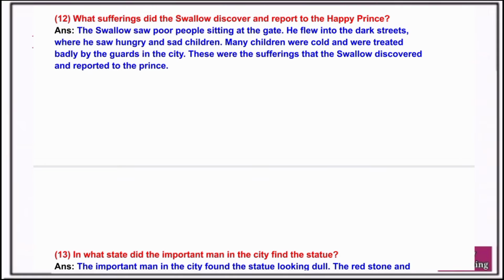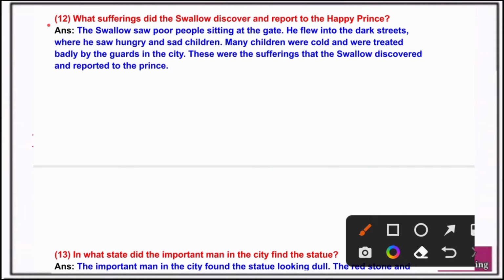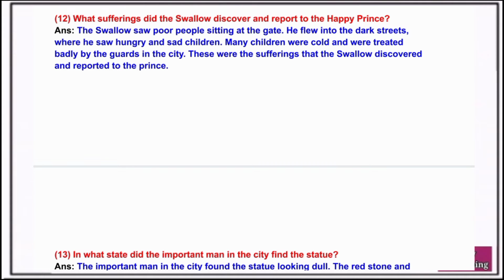Question number 12. What suffering did the swallow discover and report to the Happy Prince? Answer. The swallow saw poor people sitting at the gate. He flew into the dark street where he saw hungry and sad children. Many children were cold and were treated badly by the guards in the city. These were the sufferings that the swallow discovered and reported to the Prince.